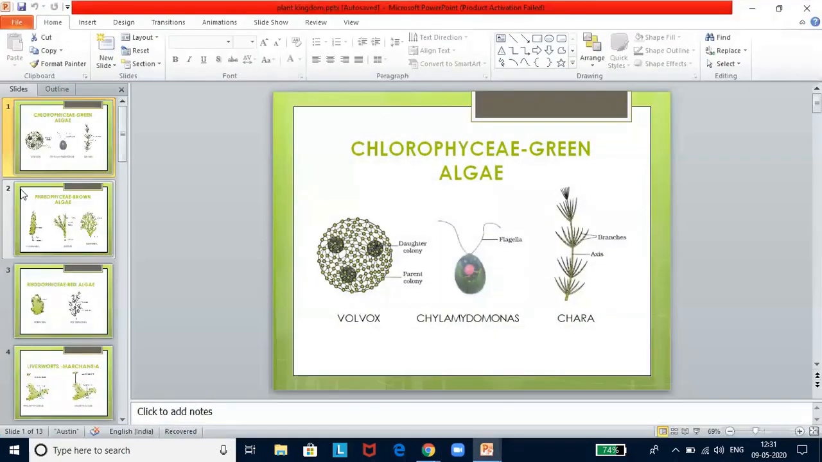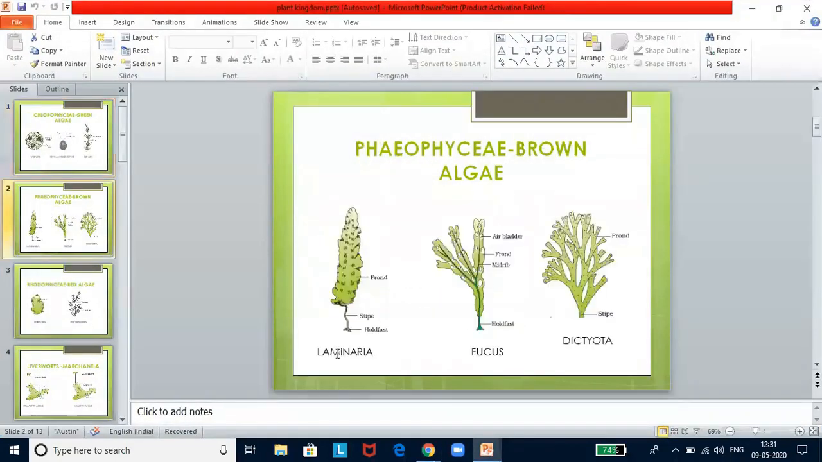Now, let us look at the Phaeophyceae slides. See, Laminaria, Fucus, and Dictyota. These are the three things that are given under brown algae. Now, here, each and every part you have to remember. Here, this is like a leaf-like structure because it is a slightly evolved class. So, it has got a frond. It is called a frond. This is a stipe, and the holdfast helps in anchorage.